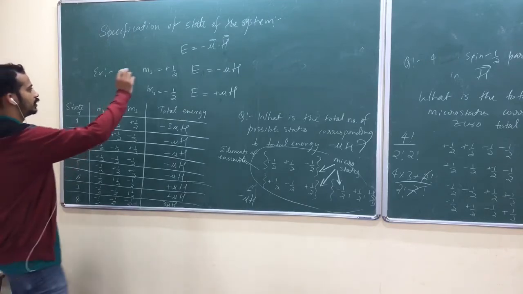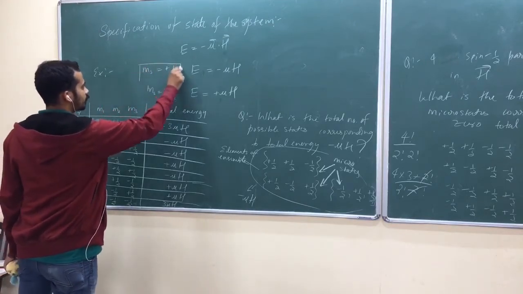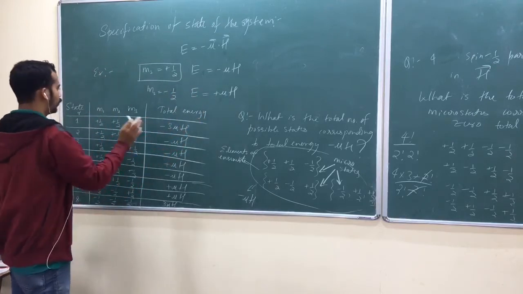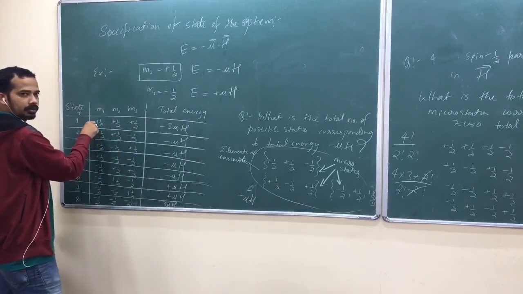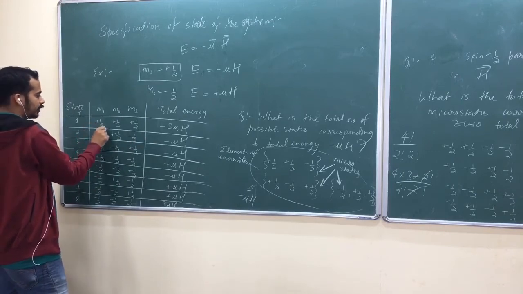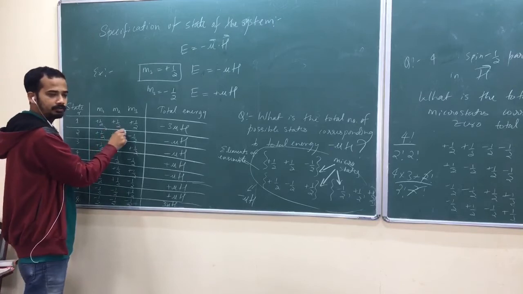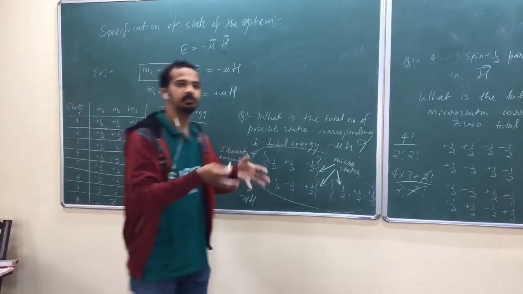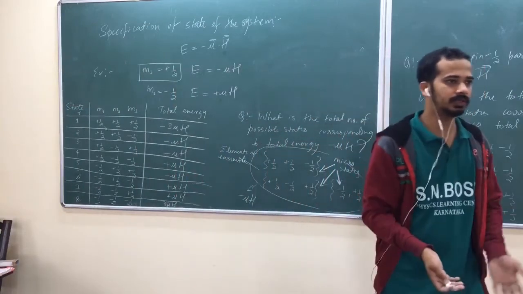So I have written here, okay, if m_s is equal to plus half, energy is equal to minus mu into H. Is that okay? You have 3 atoms. Plus half, corresponding energy is minus mu H, plus half, minus mu H, plus half, minus mu H. You have to add, okay? So when you have 3 particle system, how do you write total energy?